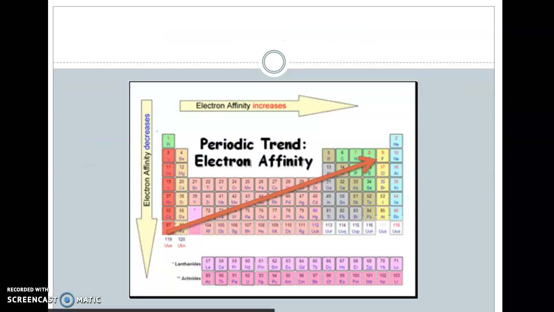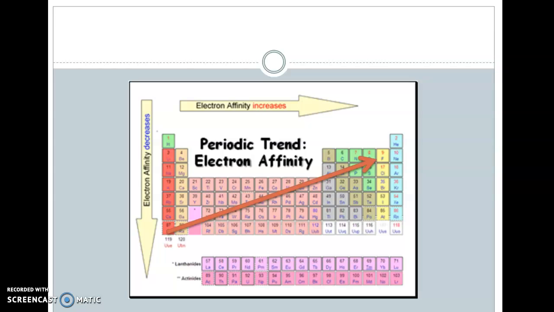So our trends look like this. Electron affinities are increasing as we go from left to right across the table. So higher negative values. It's always kind of weird to think of negative values as being higher, but more and more negative represents an increase in electron affinity. And as we move down a group, we will see actually that they are less willing to give up energy as we move down because they're having a harder time hanging on to their electrons. So the electron affinity is decreasing. The numbers would be getting smaller and smaller negatives. Our general trend is then up and to the right.